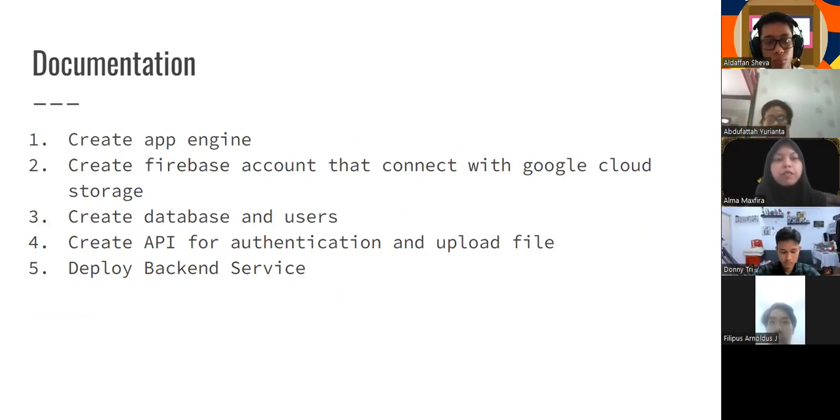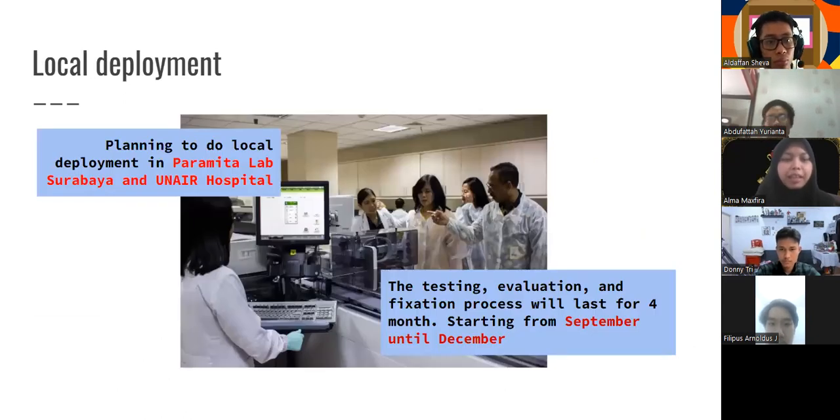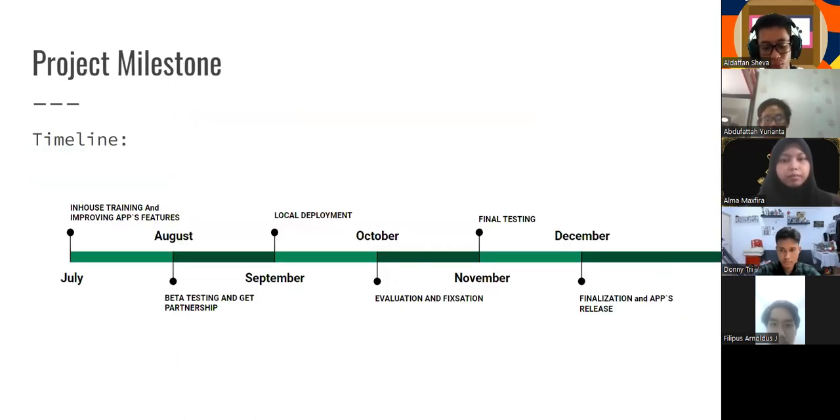Here's the documentation for cloud computing. We also plan to do local deployment next in Paramita Lab at Surabaya and Engineering Hospital. The testing, evaluation, and fixation process will last for 4 months, starting from September until December. Here is our project milestone timeline, from July for in-house training and improving app features until December for the finalization and app release.